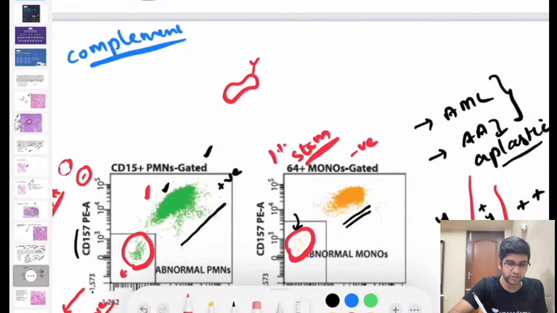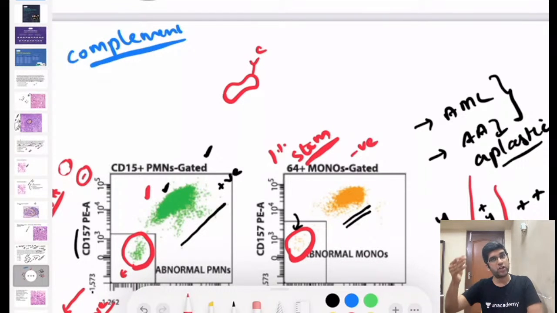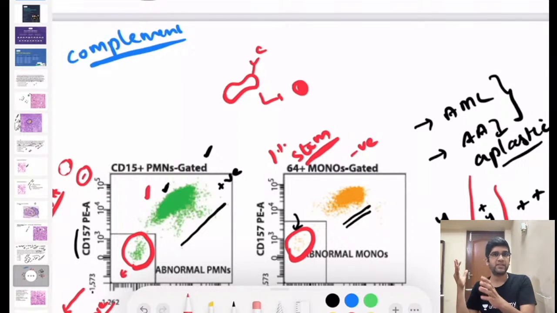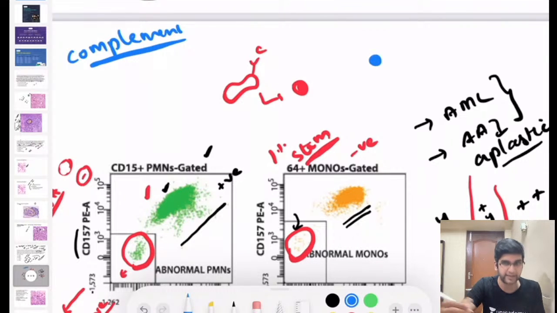So let's say I'm having an RBC here. When complement sits here, it can completely destroy it, like what we read in hemolytic anemias. It can completely destroy it, or it can partially destroy an RBC, which can result in a spherocyte, right? In an autoimmune hemolytic anemia, where complements are involved, this is the method of destruction. It can either completely destroy the RBC, causing intravascular lysis, or partially destroy it, causing a spherocyte, which goes to the spleen and gets destroyed. The same concept applies for a platelet.